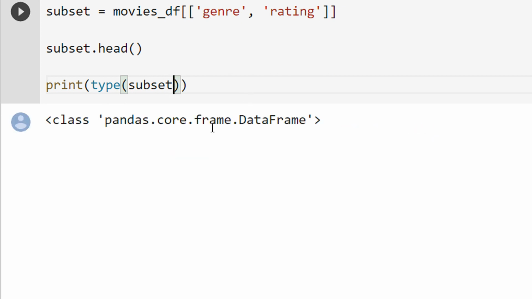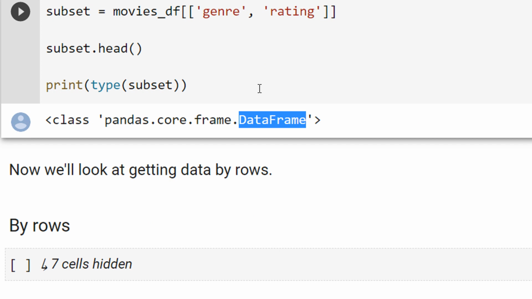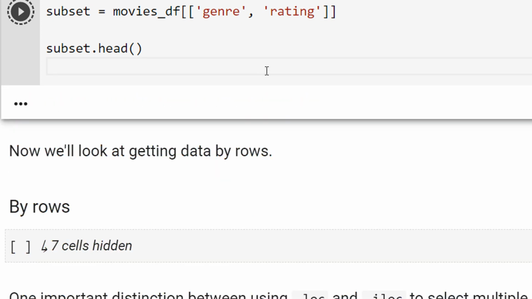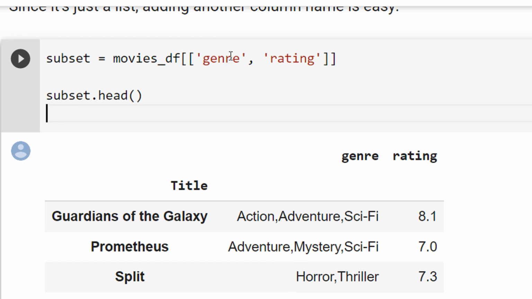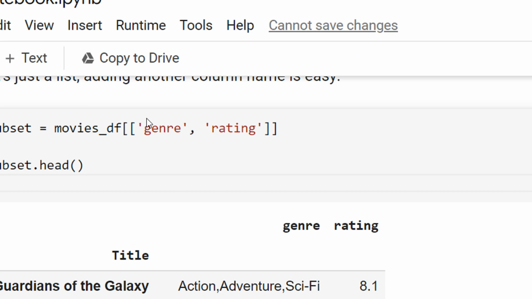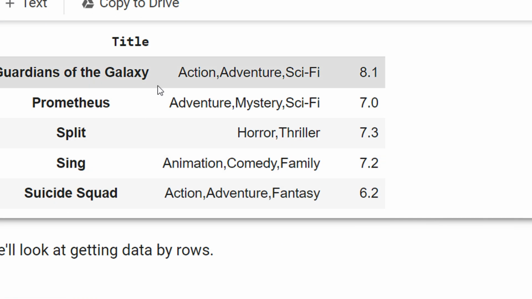You can select as many columns as you want. Let's say you have a CSV file with 50 columns and you want to work on just 4 columns. You just pick a subset of columns like this. You specify the name of the data frame and the columns that you actually require, and then you start working on this. You can see title is still our primary key, along with genre and rating.